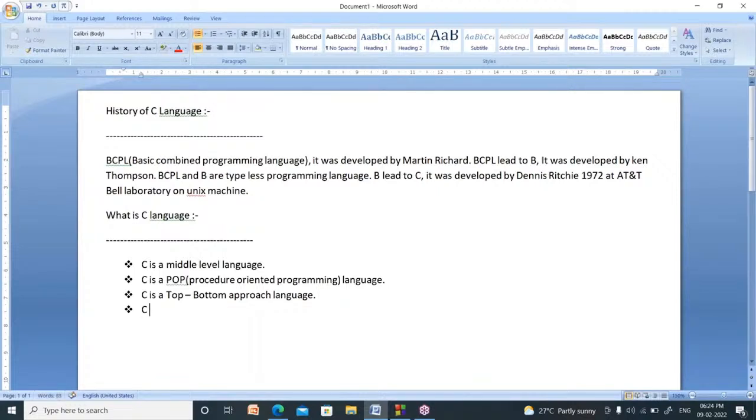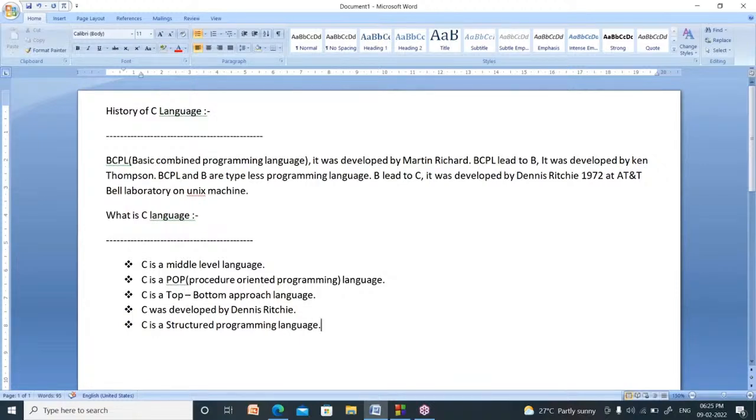Who is the developer of C? C was developed by Dennis Ritchie. C is a structured programming language. What is the meaning of structured programming language? We have to follow the sequence of steps.